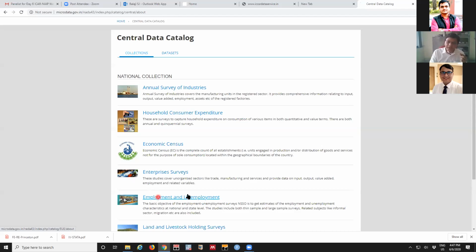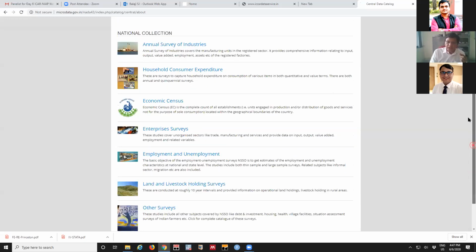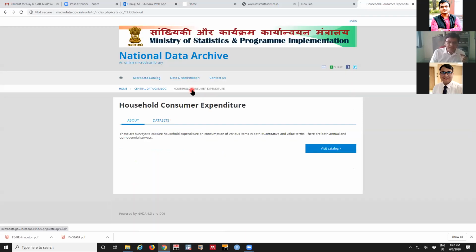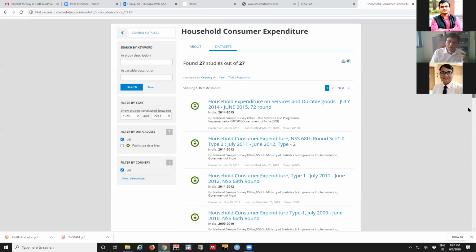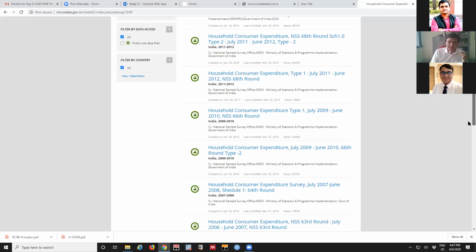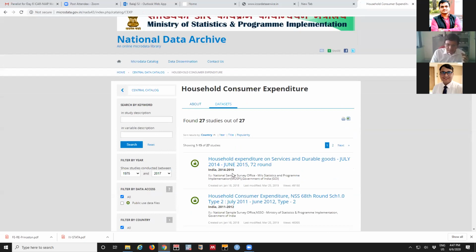In employment and unemployment, again, many of us will be knowing. In this survey, there are investment-related data. So what we are supposed to do is, you just click the expenditure survey, for example. Then you go to this data set. In this data set, there is a list of all rounds. As I was mentioning, the data starts from 1983. From 1983 to 2011-12, and even for 2014 and 15 for services and durable goods, there was a latest survey. All the data set is available.